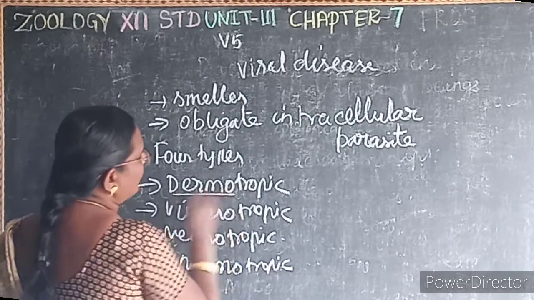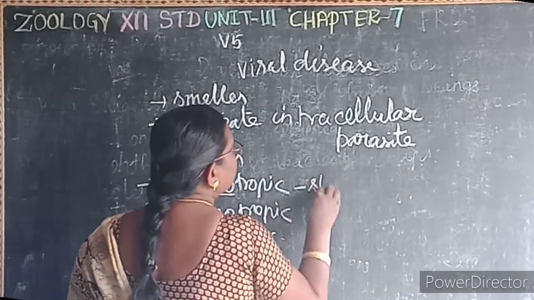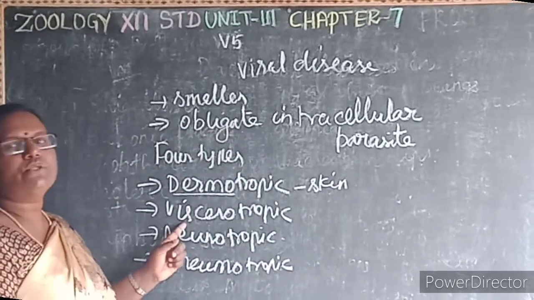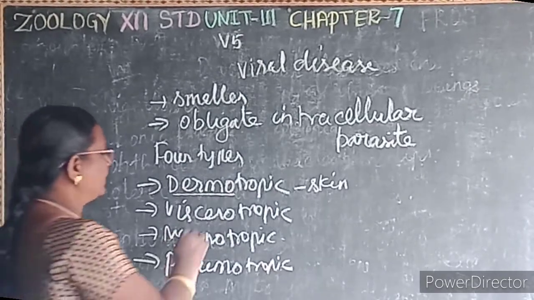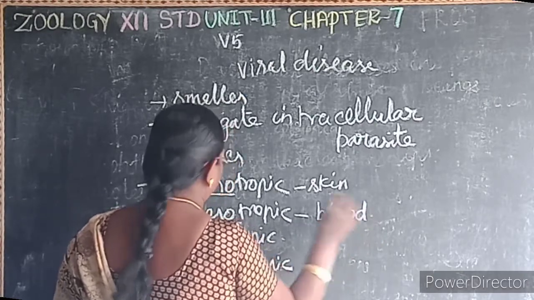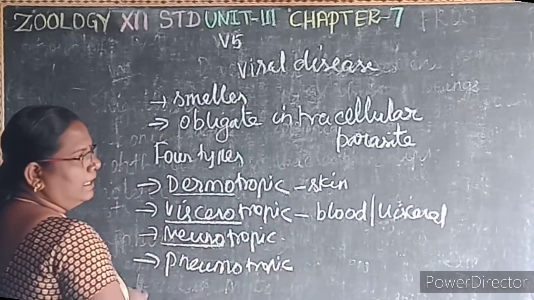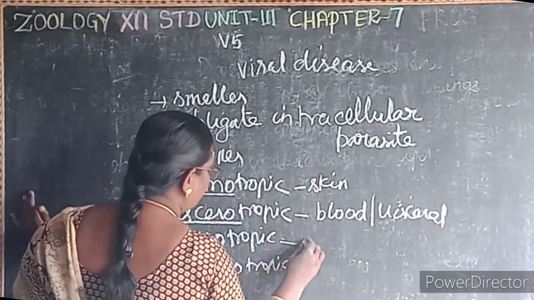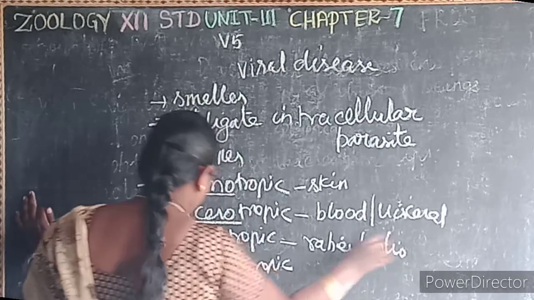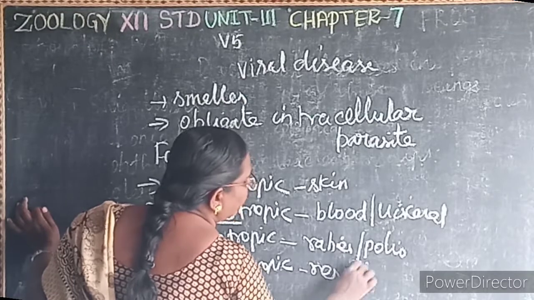So with dermo, what comes to your mind? Dermatology, the study of the skin. This virus affects the skin, the subcutaneous layer and some tissues. Then viscero, what does viscero mean? Internal organs. So in visceral, the blood and the internal organs are affected. Then neuro, the nervous system, affected by rabies and polio. Then pneumo, what comes to our mind? Lungs. That is, it affects the respiratory tract.